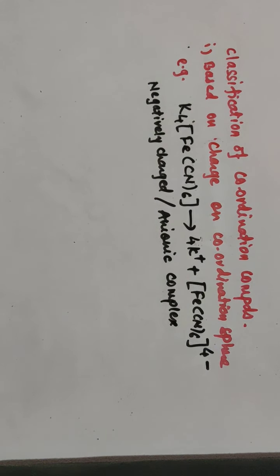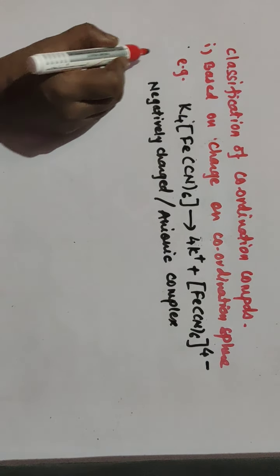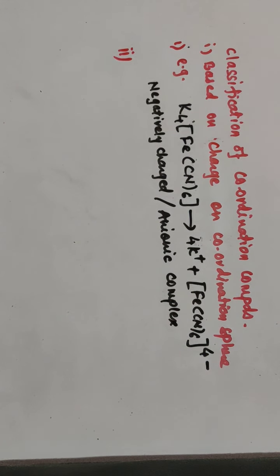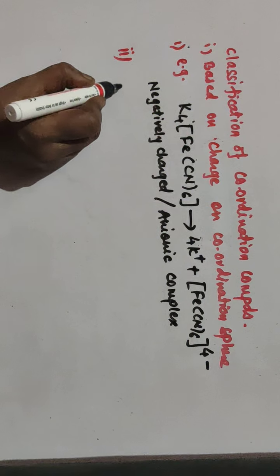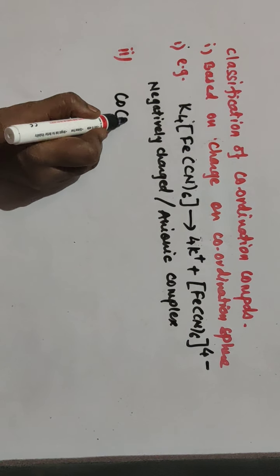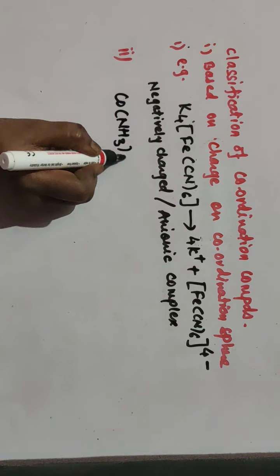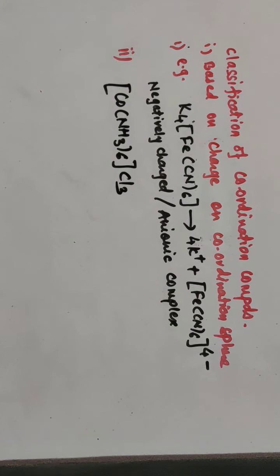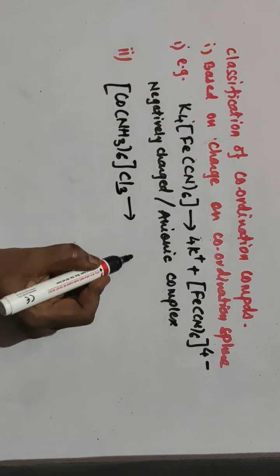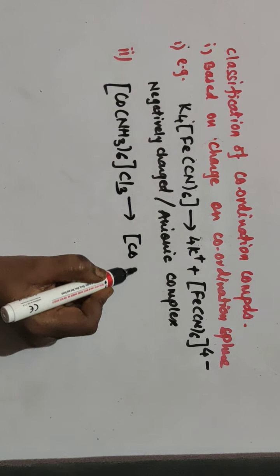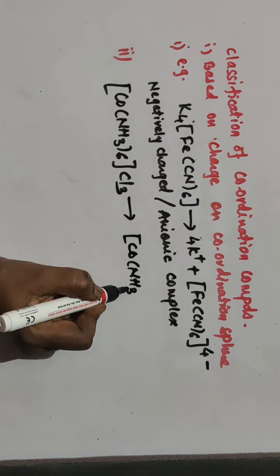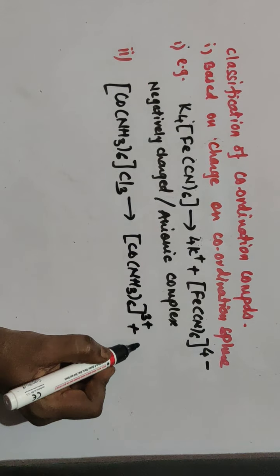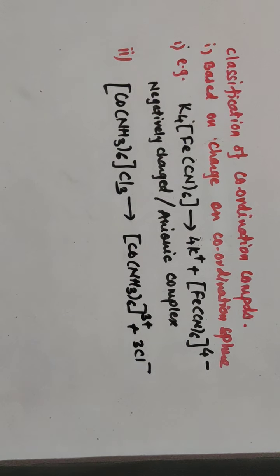Second example is [Co(NH3)6]Cl3. On ionization you will get [Co(NH3)6] 3 plus and 3 Cl minus.